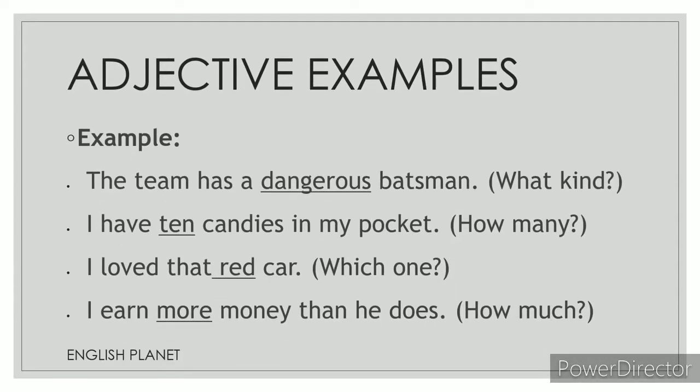For example, the team has a dangerous batsman. You can ask the question, what kind of batsman? Dangerous batsman. So it's modifying the noun batsman, so dangerous is an adjective. Second one, I have 10 candies in my pocket. You can ask the question, how many candies? You get the answer 10. So 10 is an adjective. I loved that red car. Which car? Red car. So red is an adjective. I earn more money than he does. How much money? More money. So more is an adjective.